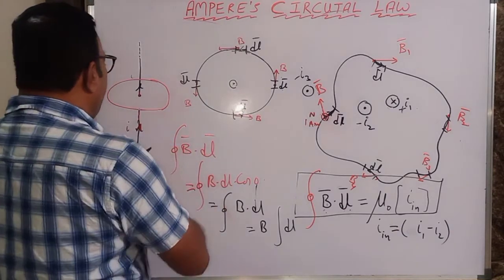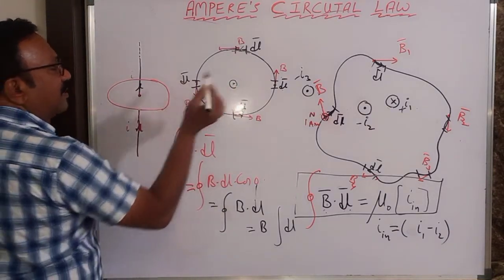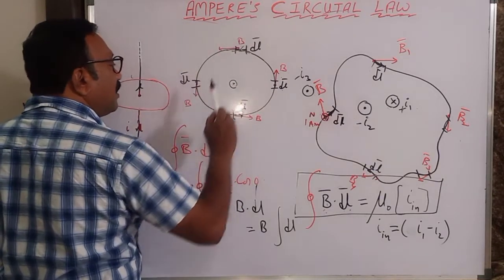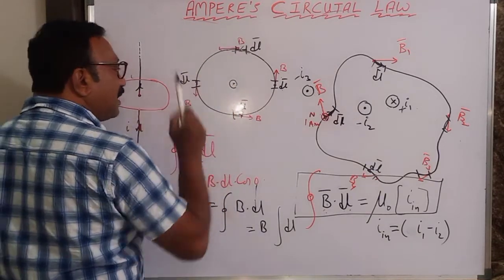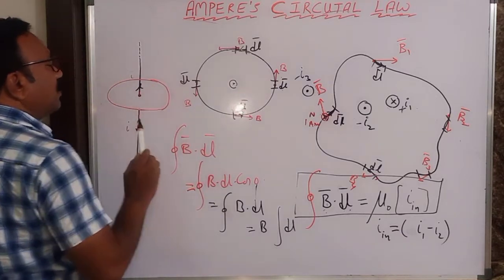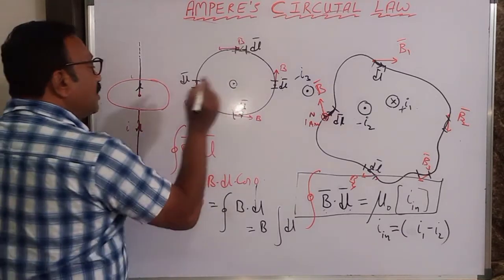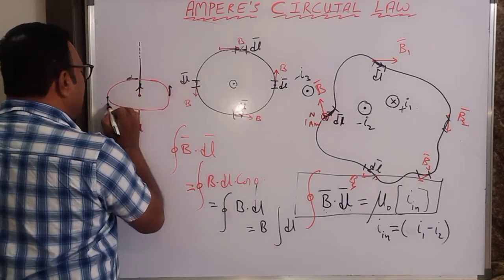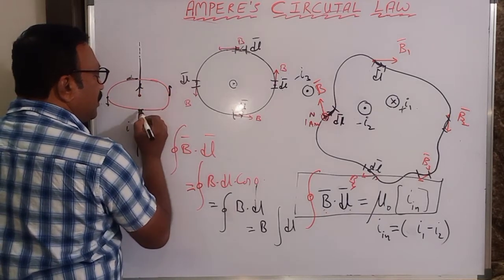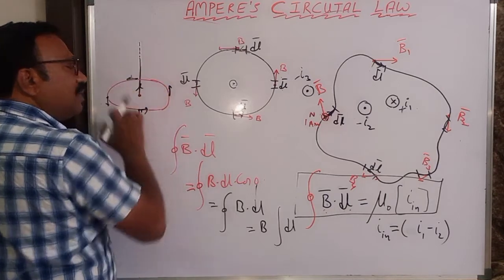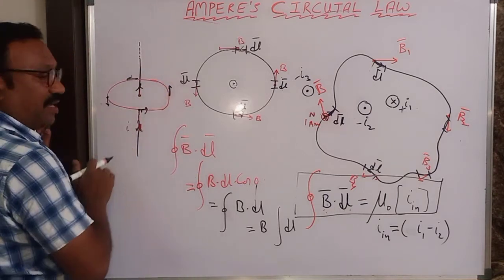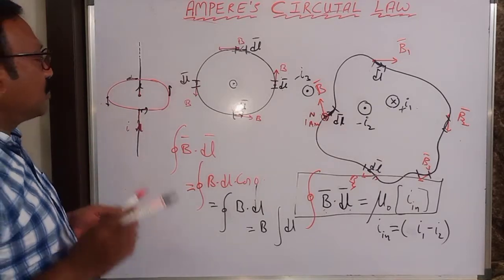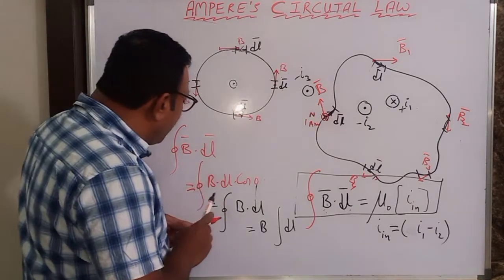So the same thing here also. Here the current is coming outward like this. This is a circular curve around the current carrying conductor. So the magnetic field here is tangential, here tangential, here tangential. And dl bar is also in the same direction as the magnetic field. So this and this are the same here. So finally, what will you write?